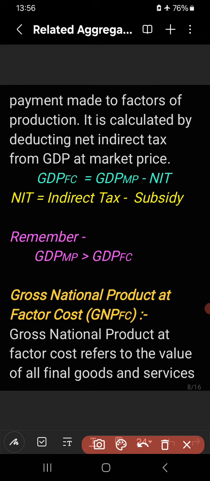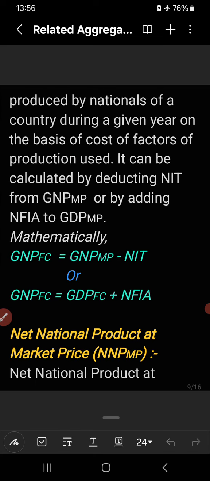Gross national product at factor cost refers to the value of all final goods and services produced by the nationals of a country during a given year on the basis of the cost of factors of production used. How is it calculated? It can be calculated by deducting NIT from GNP-MP or by adding NFIA to GDP-MP.